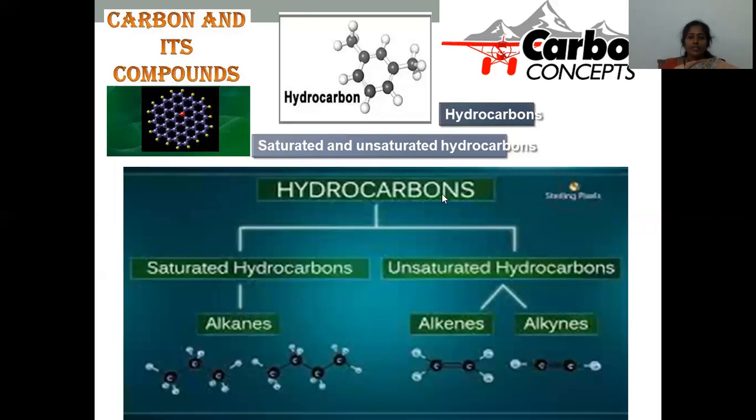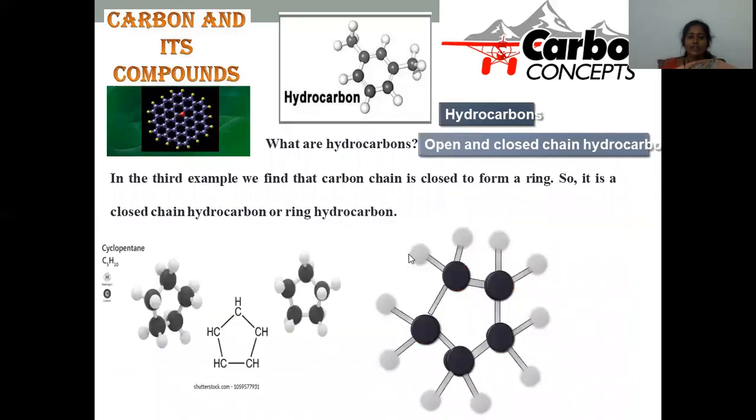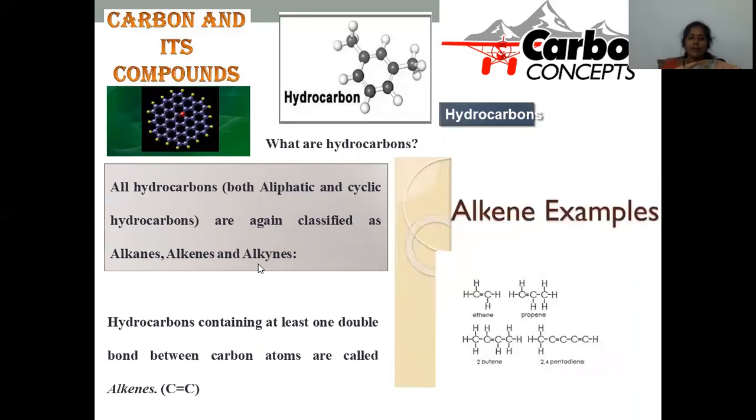Now we have the broad classification of hydrocarbons. Hydrocarbons are again classified by another approach, called saturated and unsaturated. Till now, we have gone through open chain and cyclic compounds, which may be alkanes, alkenes, or alkynes. That may be open chain or cyclic, but in both cases we may have a single bond, a double bond, or a triple bond between two carbon atoms.